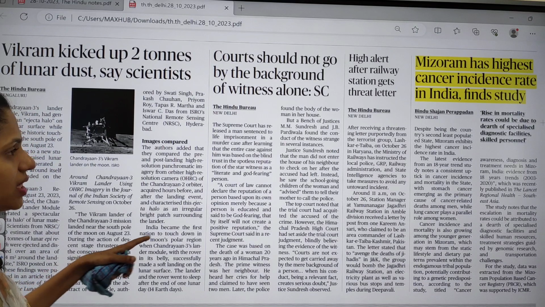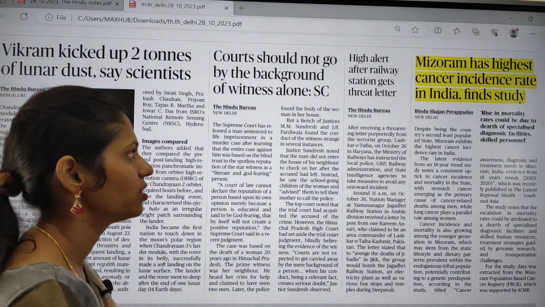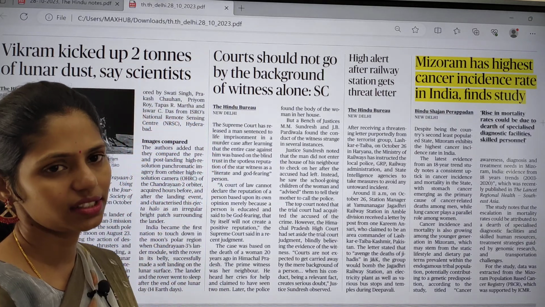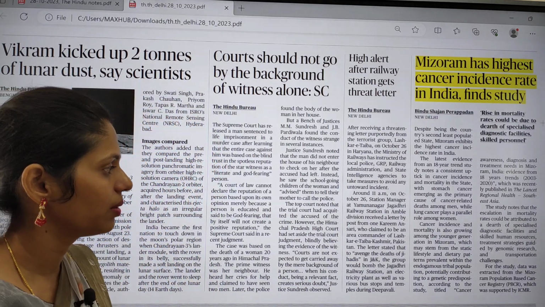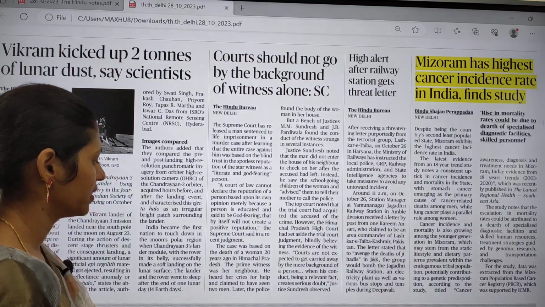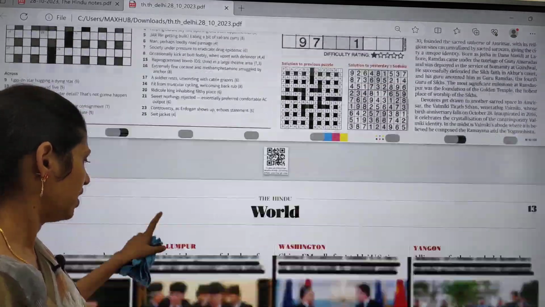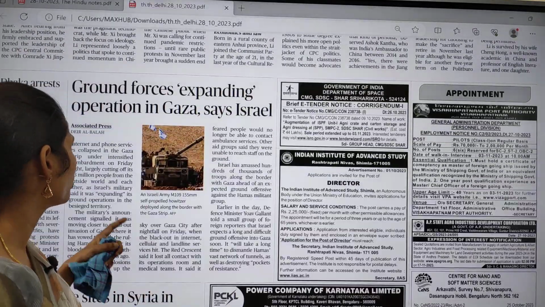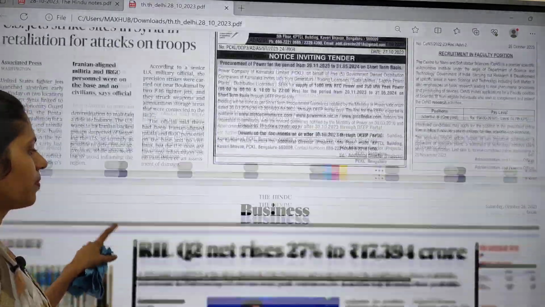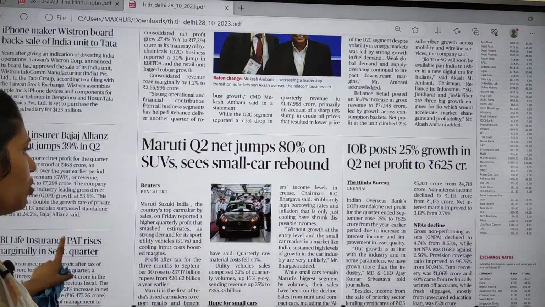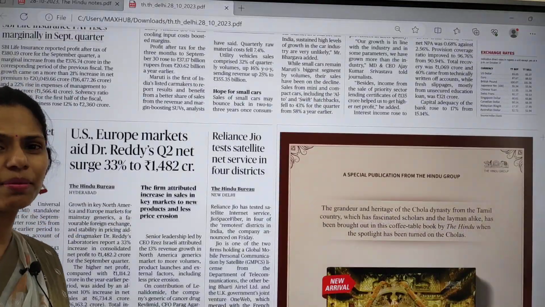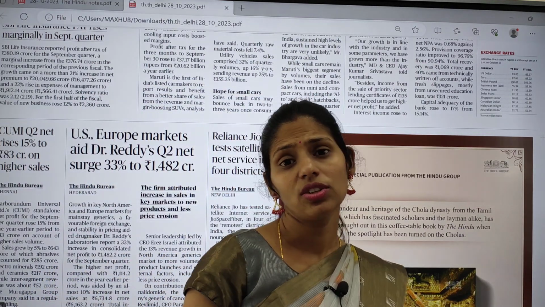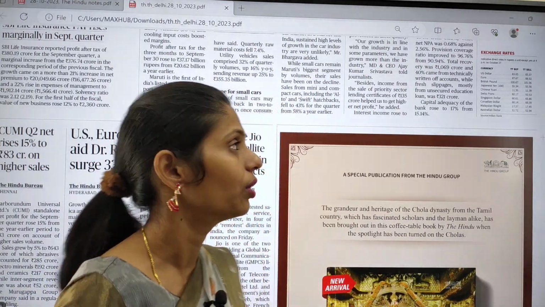And if you move on, you can see one article regarding cancer. Mizoram in India has the highest cancer incidence rate. So this article is very important. And in this world page, there is nothing much relevant. Most of the articles we discussed in this business page also. So these are some important articles that appeared in today's Hindu. And now let us try to see the detailed analysis of these topics.